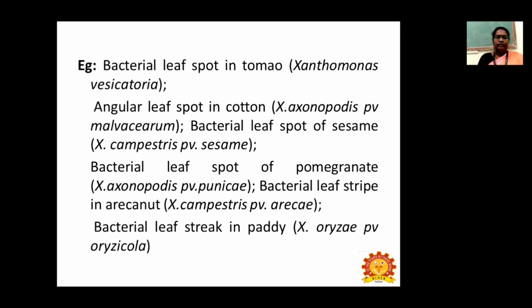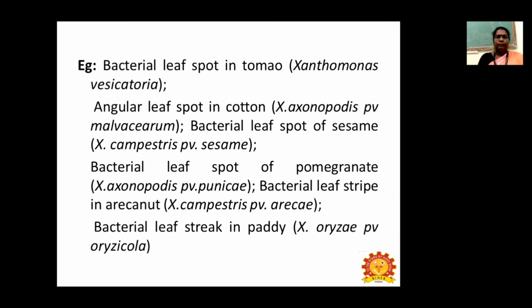There are various bacterial leaf spots, but I have mentioned one or two. Bacterial leaf spot of tomato, caused by Xanthomonas vesicatoria, and angular leaf spot of cotton, Xanthomonas axonopodis pv. malvacearum, and bacterial leaf spot of sesame, Xanthomonas campestris pv. sesami. Next is bacterial leaf spot of pomegranate, Xanthomonas axonopodis pv. punicae, and bacterial leaf stripe of areca nut, Xanthomonas campestris pv. arecae.